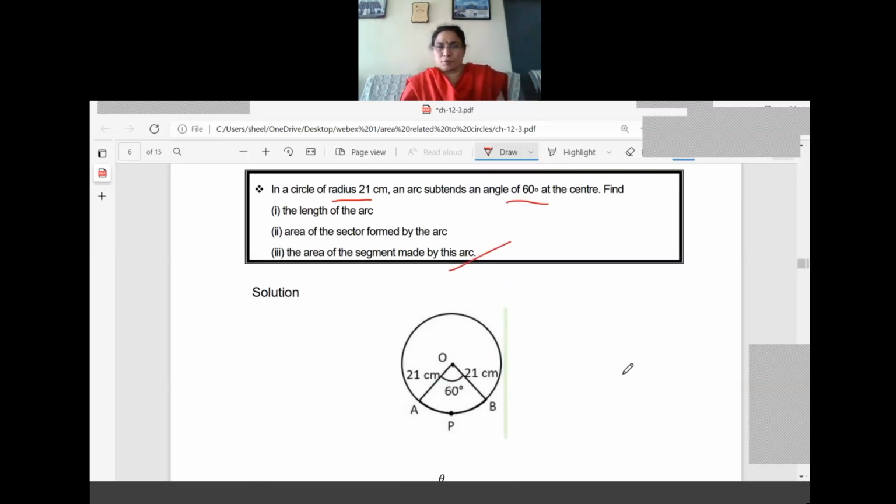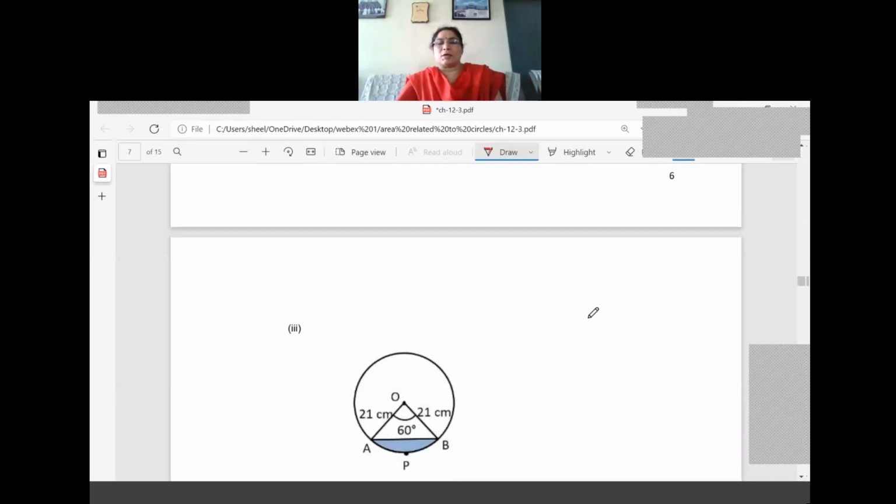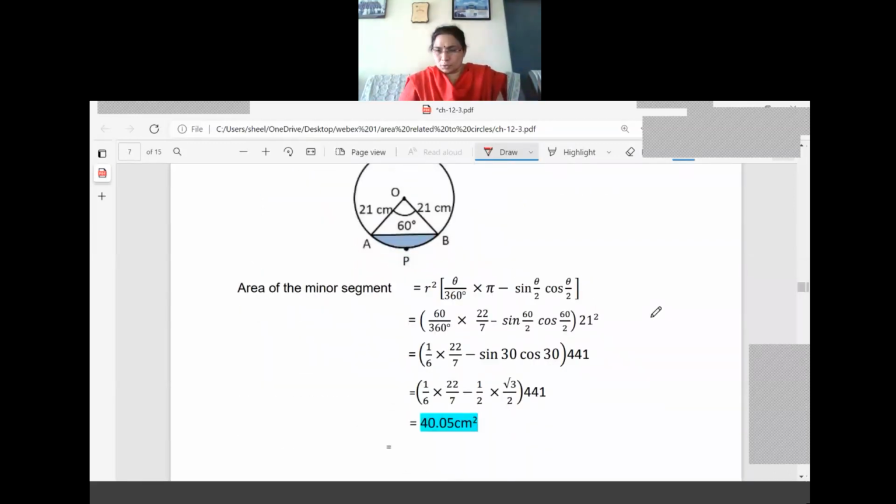That is the new topic for you. Area of the segment means it is area of the minor segment only. Nothing is mentioned, so it's a minor segment. Let us write the formula first. What is the formula? R square into theta by 360 into pi minus sine theta by 2 cos theta by 2, right? So we are substituting the values.